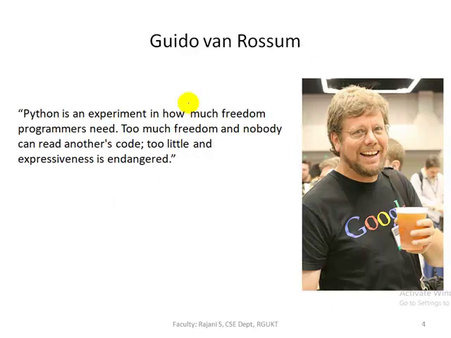So he is Guido van Rossum. Why was Python created by Rossum? The reason is he wanted to create a language that is easy to learn, and the code must be expressive with a smaller number of lines. That is the intention of Guido van Rossum in creating this language.